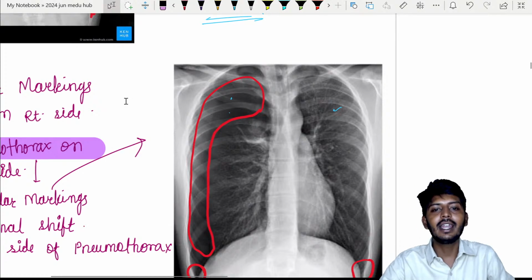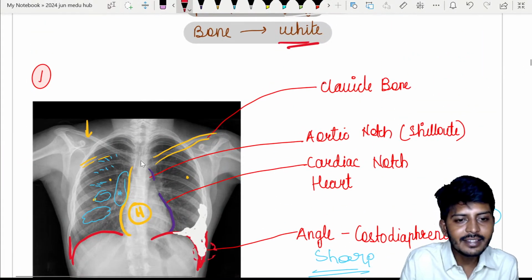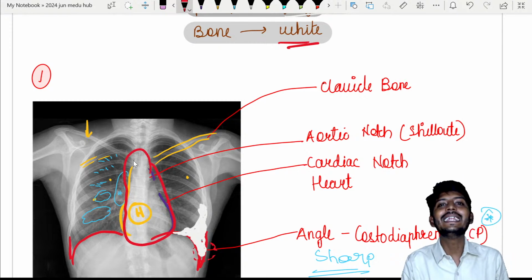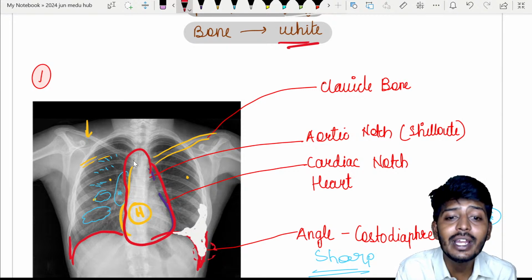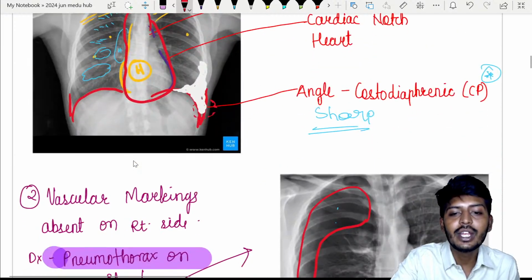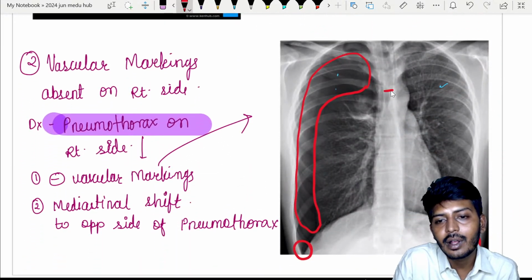So here there is an absence of which ones? Bronchovascular marking. And if you notice, my dear students, here first let's compare this complete area. We will call it as what? Mediastinum. We will call it a mediastinum. Mediastinum is the place where your heart is situated. Now here what will happen? Please understand. So slightly this mediastinum is also shifting.